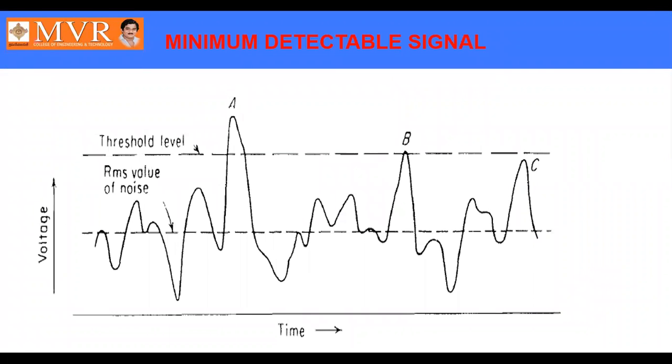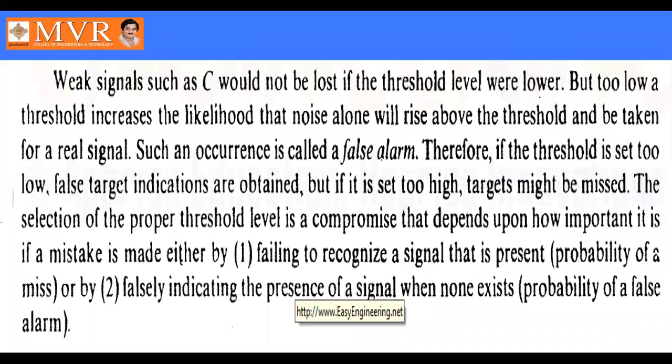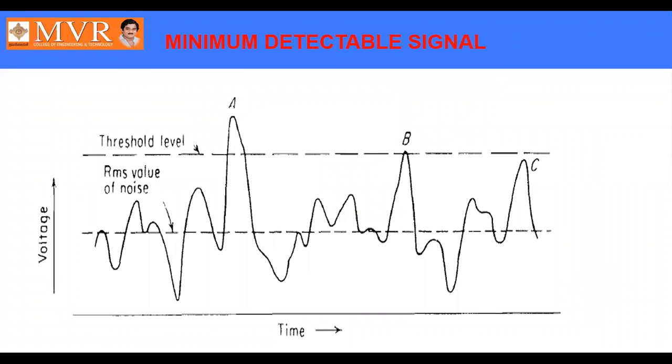There we need to find out a minimum threshold level, and after that the RMS value will be calculated. Already we have seen in unit number 2, that is CW radar, that the entire operation depends on the Doppler frequency. Whatever signal is received by the receiver should be over the threshold level and should not be less than the threshold level.